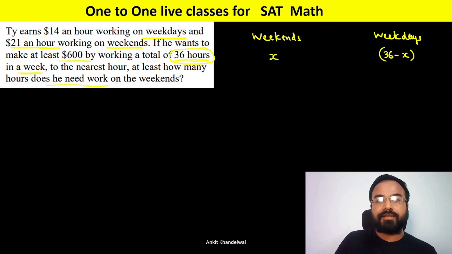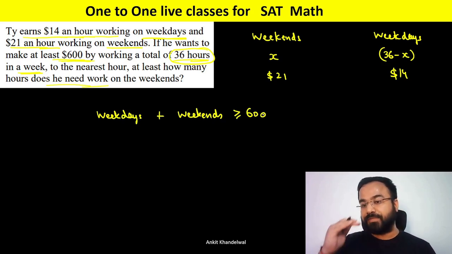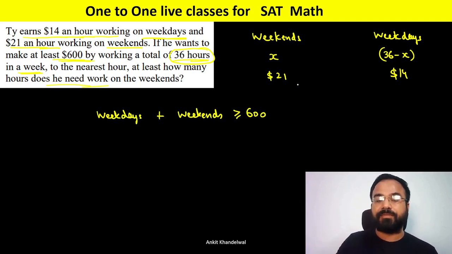Ty earns $14 an hour on weekdays, this is the rate, and $21 an hour on weekends. He wants to make at least $600, so weekdays money plus weekends money should be greater than or equal to 600. At least means minimum he has to make 600. So in the weekdays it will be 14 multiplied by (36 minus x), plus 21 multiplied by x, that is greater than or equal to 600.